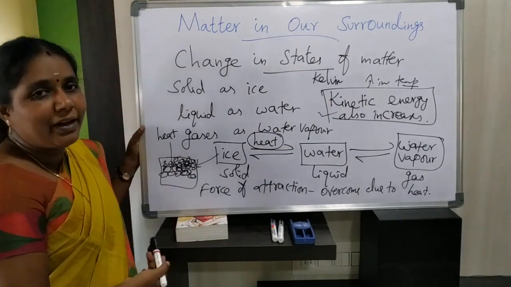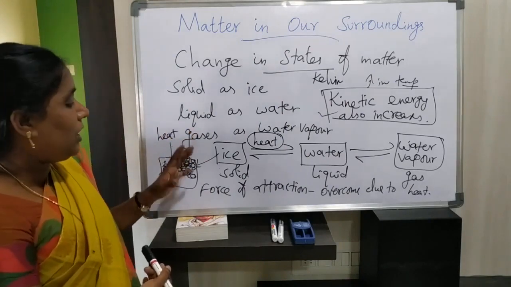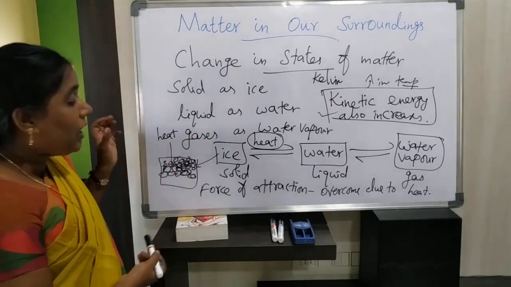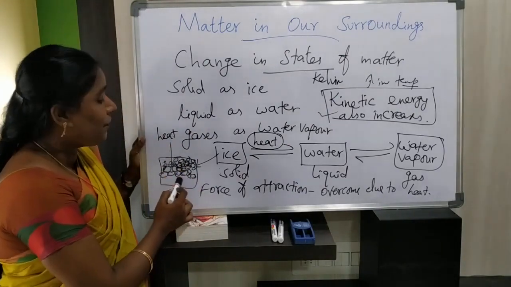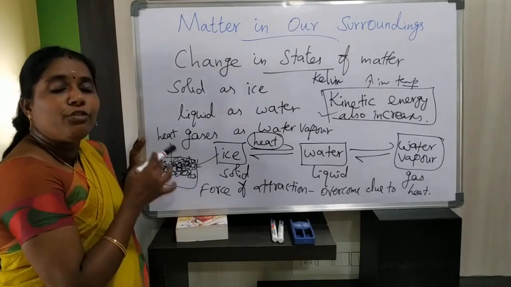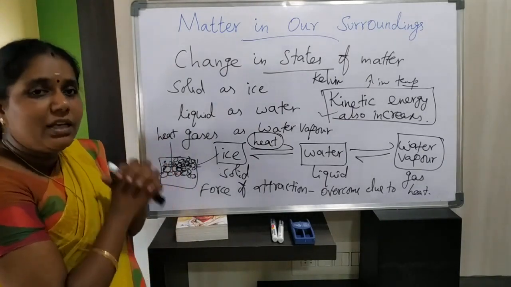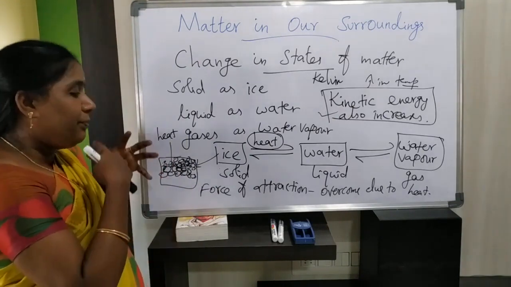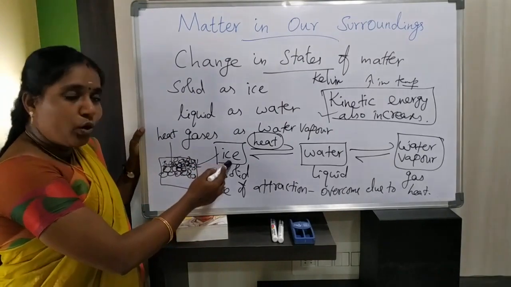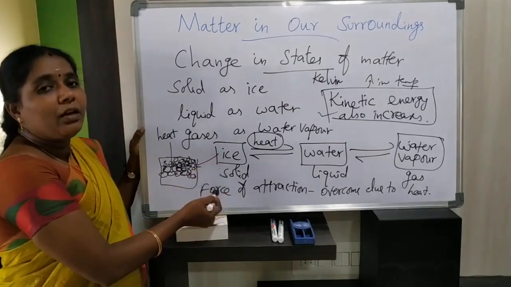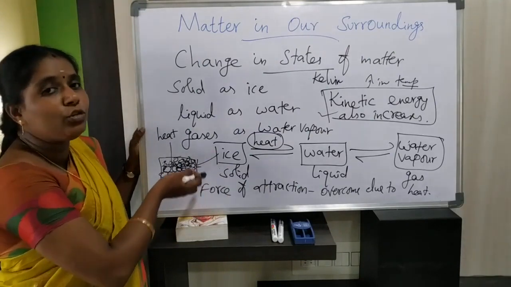How does the movement of particles take place? Because of this rise in temperature, the temperature overcomes the force of attraction between the particles, because in solids the force of attraction is strong. The force of attraction is so strong. So with the help of this heat, the force of attraction in solids is overcome due to heat.